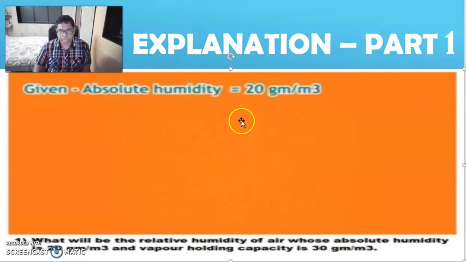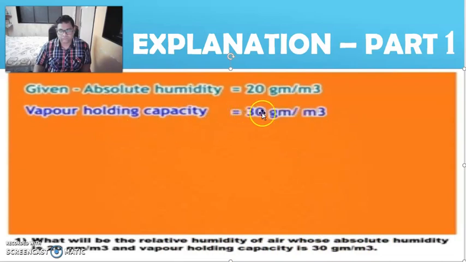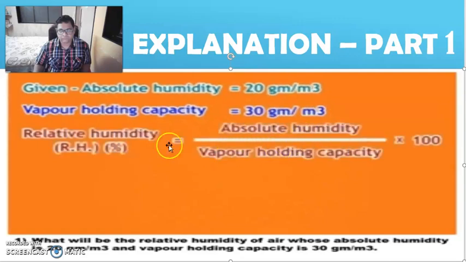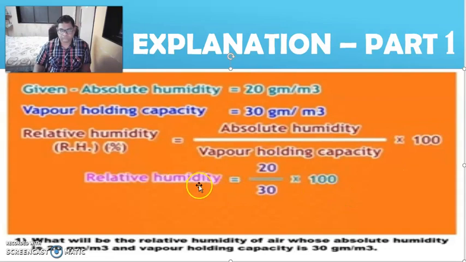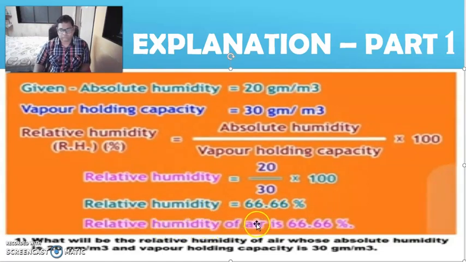Answer: absolute humidity is equal to 20 gram per cubic meter. Vapor holding capacity is equal to 30 gram per cubic meter. Relative humidity is equal to absolute humidity upon vapor holding capacity into 100. Relative humidity is equal to 20 upon 30 into 100. Relative humidity is equal to 66.66%. Relative humidity of air is 66.66%.